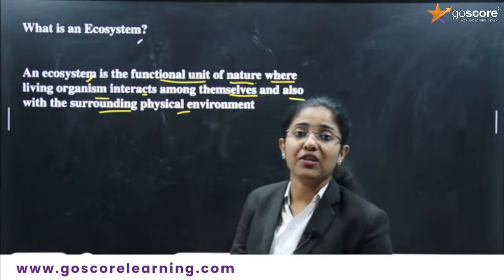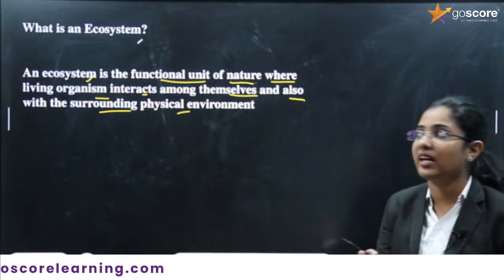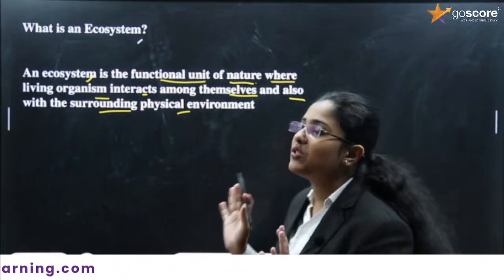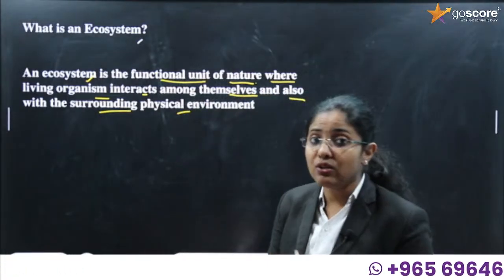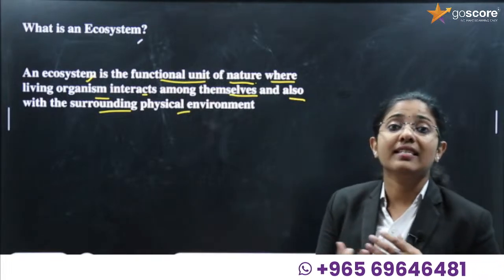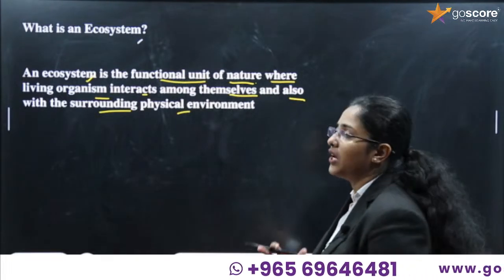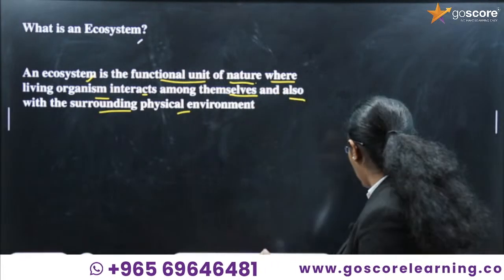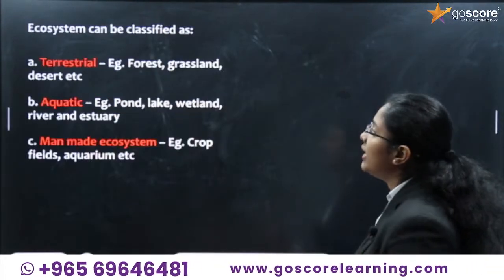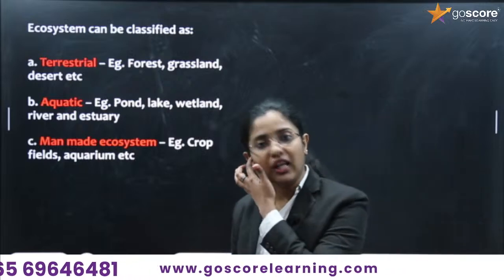It is the functional unit of nature where living organisms interact among themselves and also with the surrounding physical environment. Is it clear? So we understood about ecosystem and how to define it.